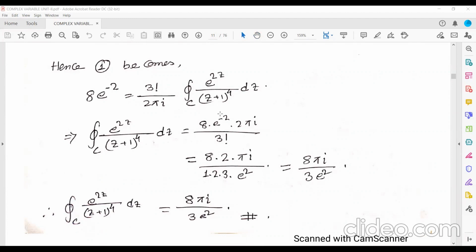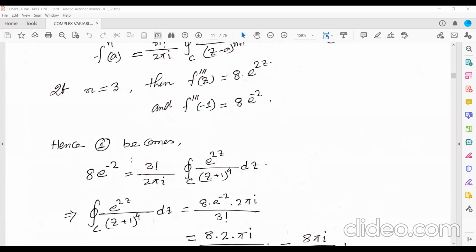So 8 e to the power minus 2 into 2 pi i by factorial 3, that means 1, 2, 3. And e to the power minus 2, if you bring it to the denominator, becomes e square, so 2 cancels out, 8 upon 3 pi i by e square. So integration over c of e to the power 2z by (z plus 1) to the power 4 dz equals 8 pi i by 3 e square.